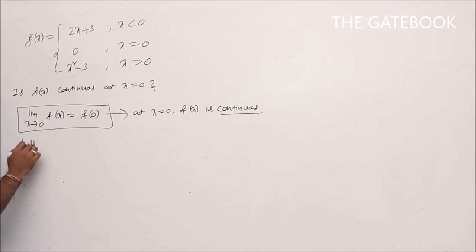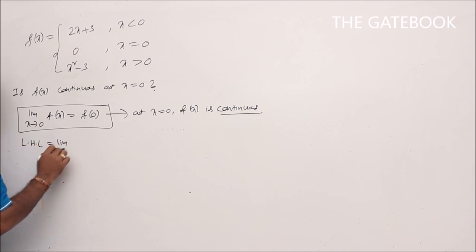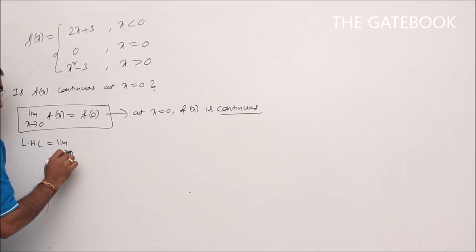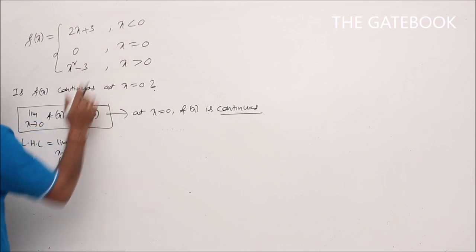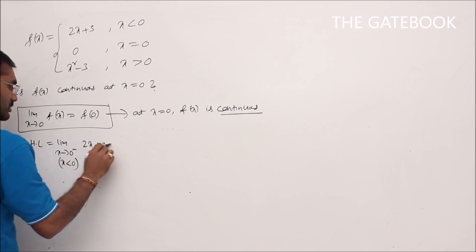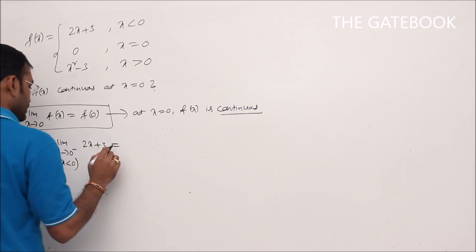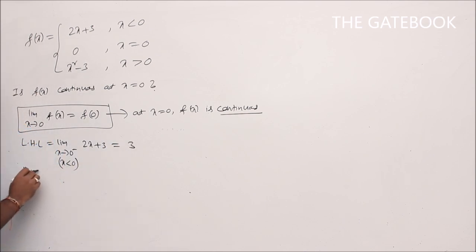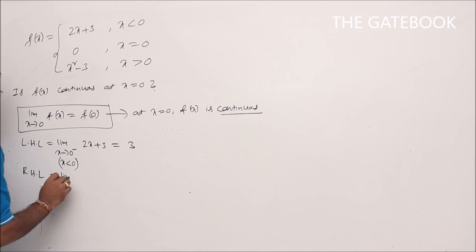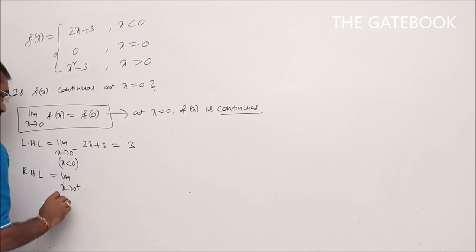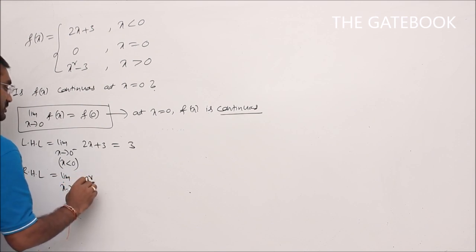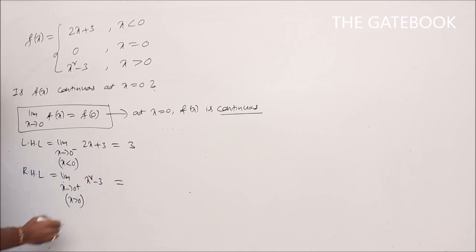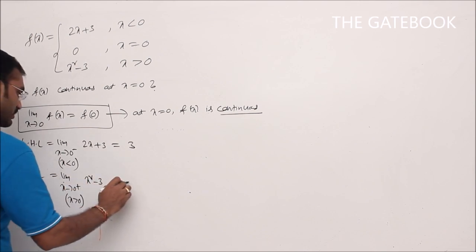So first finding the left hand limit: limit x tends to 0 minus means x less than 0. For x less than 0, the corresponding function is 2x plus 3. So we will get a left hand limit value 3. Right hand limit value: limit x tends to 0 plus means x greater than 0. When x is greater than 0, the corresponding function is x square minus 3. So if we replace x with 0, we will get minus 3.